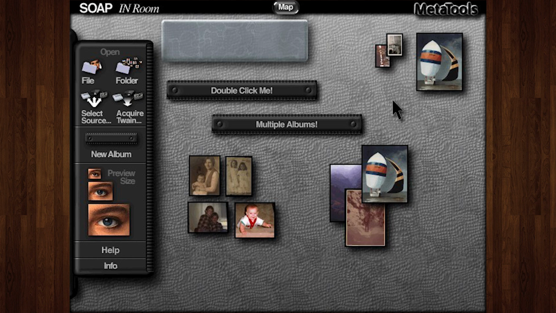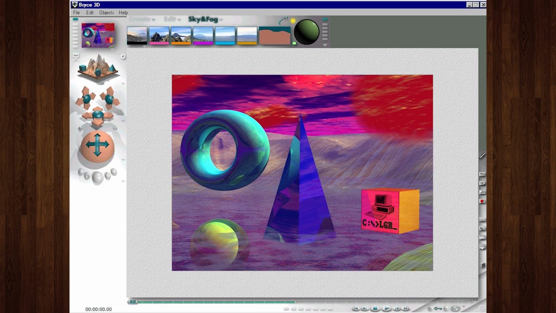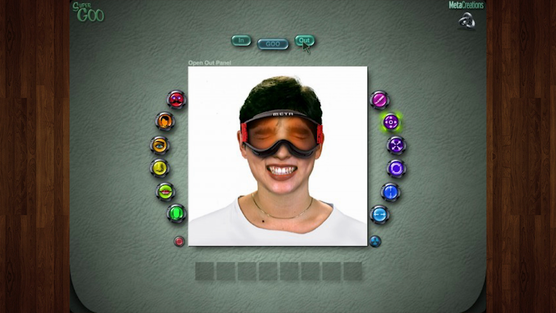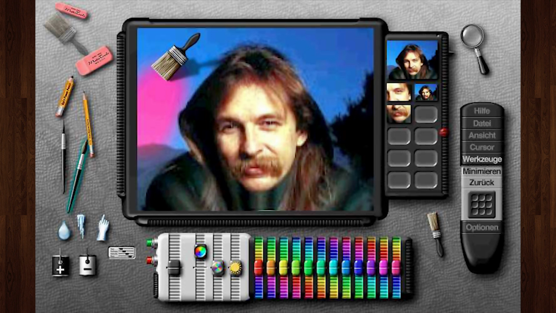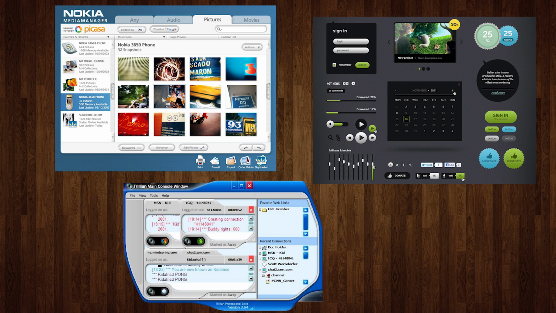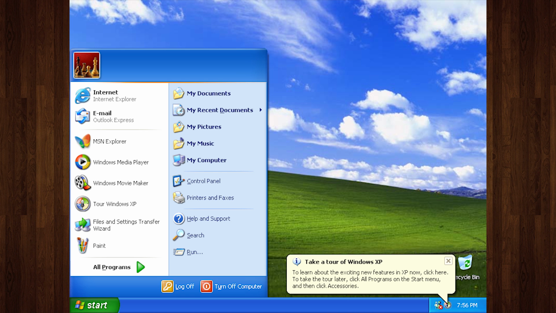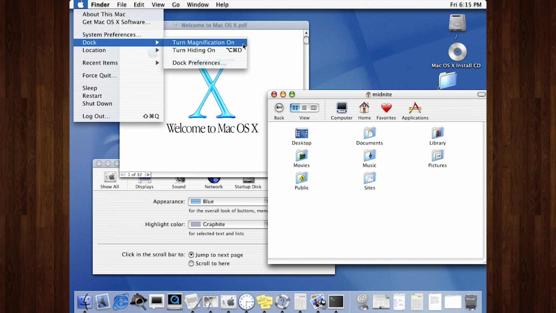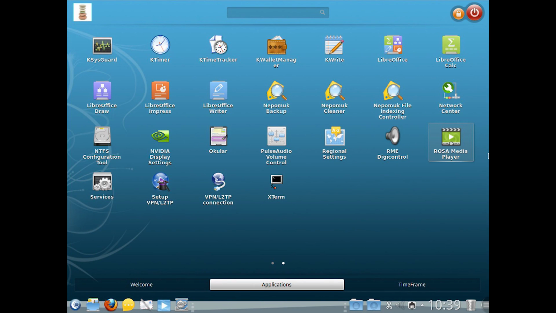Kai's interfaces proved to be hugely influential over the years, being designed from the ground up to be friendly and organic with soft shadows, rounded corners, animated feedback, and translucency effects. You could see his legacy in all sorts of software, most notably operating environments like Microsoft's Windows XP, Apple's OS X, and various flavors of Linux.